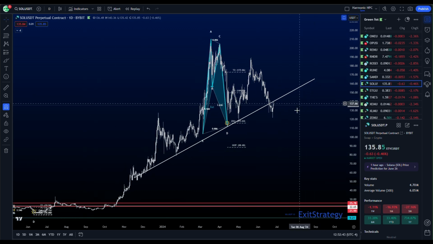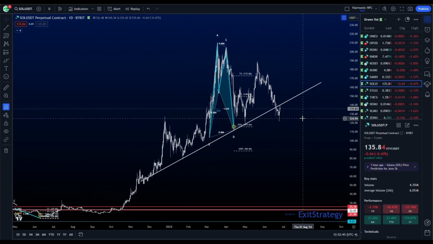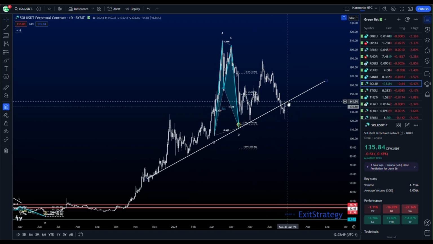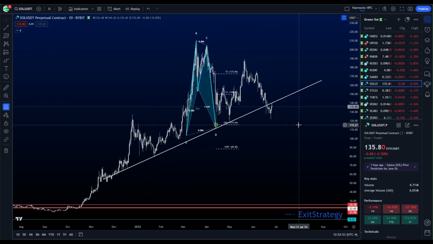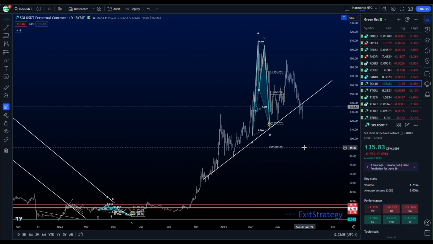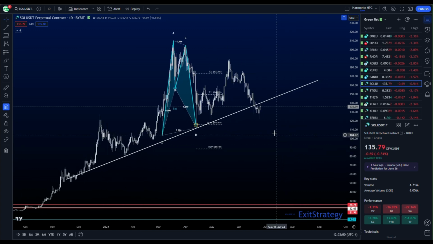Solana has a daily bat pattern. We've come in, we've broken under this trend line, and we are testing it as resistance. If it continues to test as resistance and falls, we're looking at breaking perhaps under the PRZ or at least hitting it. And then the next line would be the hop. If we gain traction anywhere between these two, that's where we'd want to see that turn around and break up.